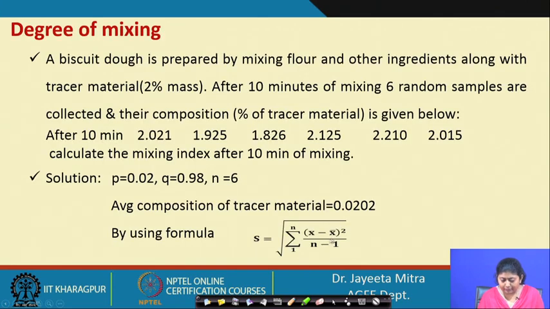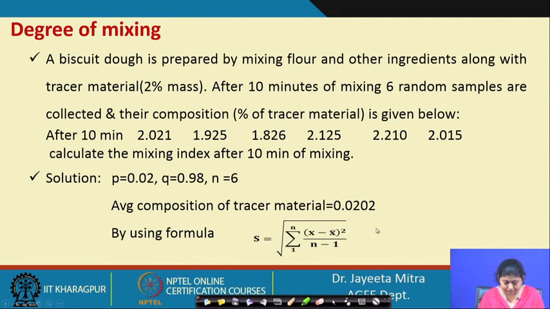So, S will come 1.8762 into 10 to the power minus 4. So, what we will do is, the fraction after 10 minutes is given, the desired fraction which will be average of this, or the desired fraction we can consider as this, what is given, that is 2%.